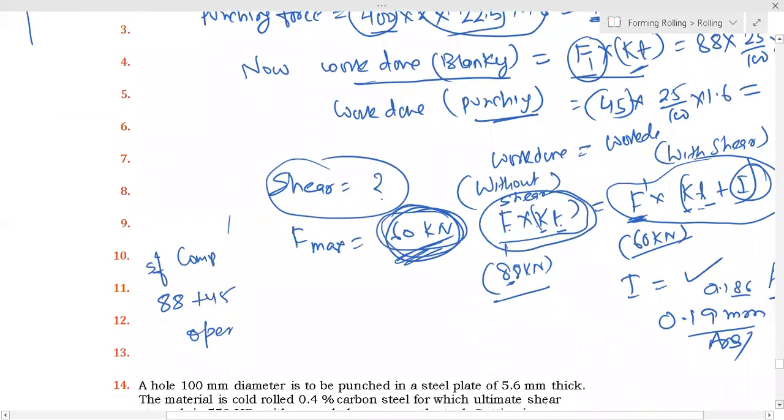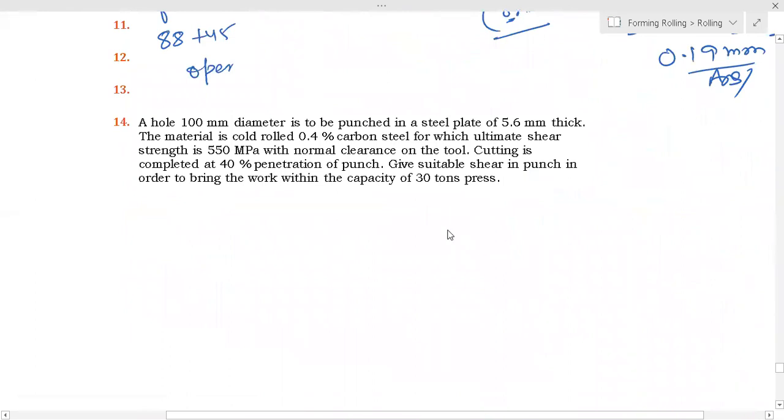Okay, fine. Then another problem is here, question number 2. A hole of 100 millimeter is to be punched in a steel plate. So it is basically a punching operation, because the product is a hole here. The hole is produced.